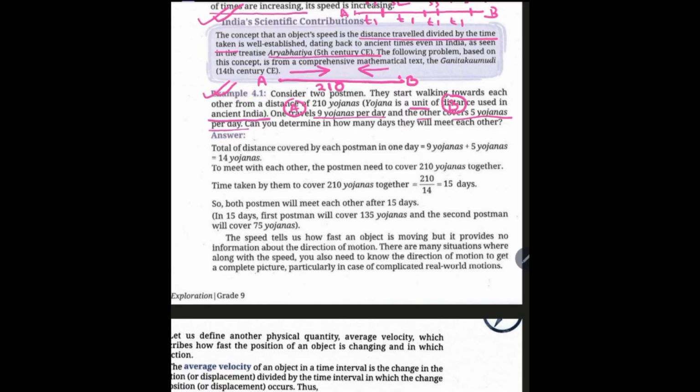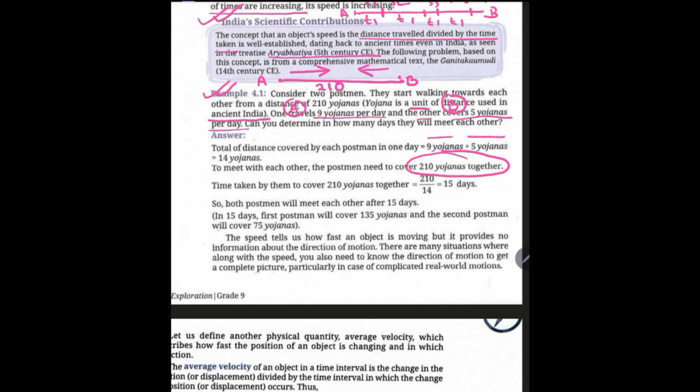So what is the total distance covered by both postmen in one day? It needs to be 9 yojana and 5 yojana, and that is 14 yojana. Now to meet each other, the postmen need to cover the total number of yojana together, right? If they cover this total distance together, then they will meet. Time taken by them to cover 210 yojana together will be what? It will be 14 yojanas in one day.